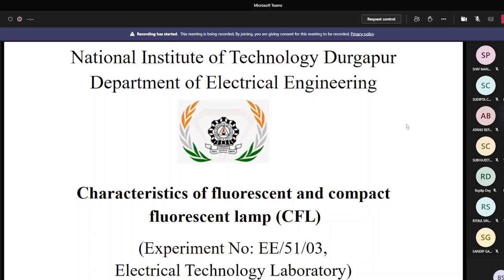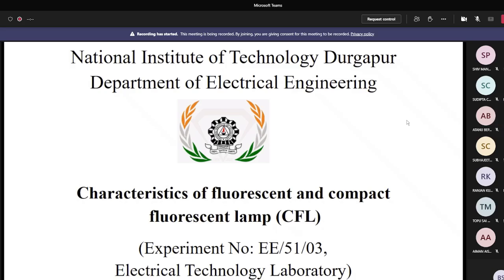These two lamps are very common and familiar to us because they are used in our domestic houses. These lamps are also used in the industry. You can observe that sometimes a fluorescent lamp does not glow when there is a low voltage. You can also experience that the fluorescent lamp which is in operation may not glow when there is a drop in voltage. So from these observations, you easily understand that at least minimum voltage is required to start the fluorescent lamp as well as to operate it.